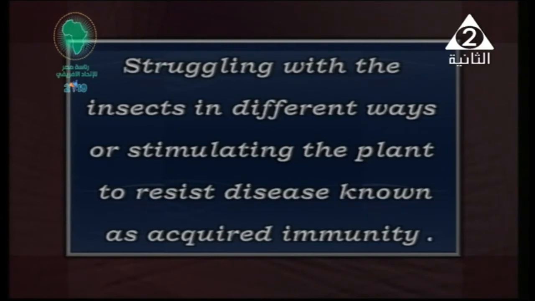Struggle here means to fight. Humans always need to fight insects in different ways, or stimulate the plant to resist, I mean force the plant to resist the disease. This type of immunity is called acquired immunity. I mean, we force the plant to secrete something to defend against the pathogen that may destroy the plant, and so on.